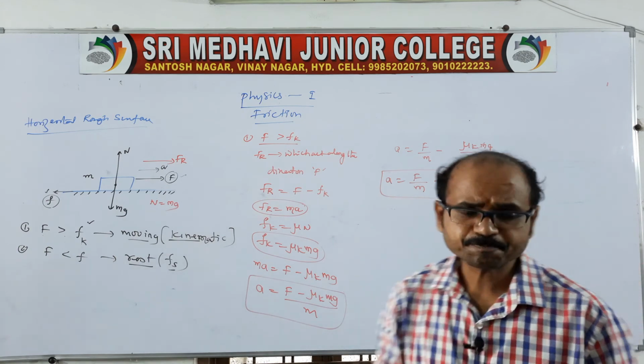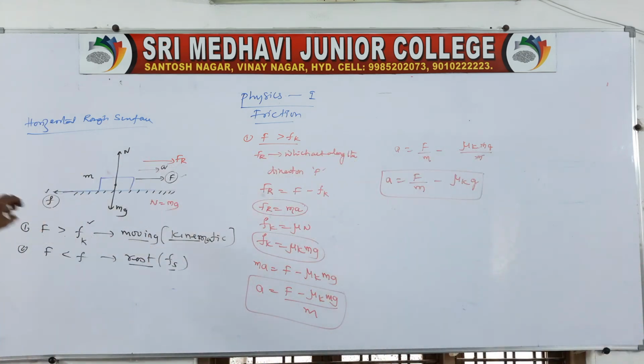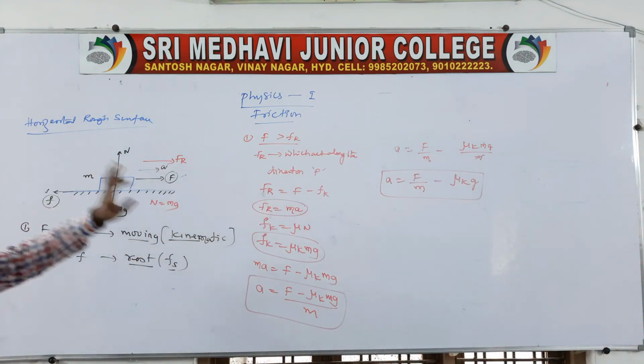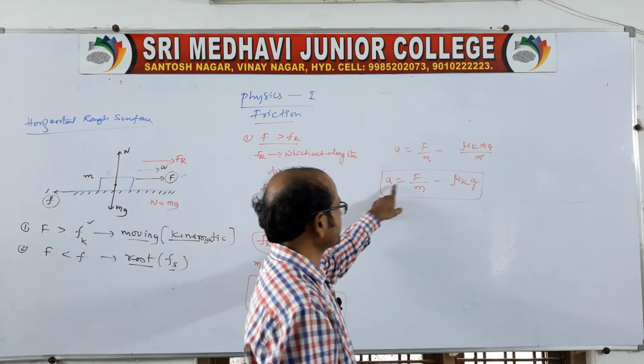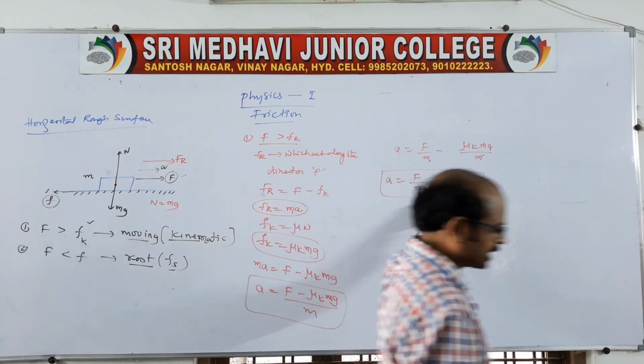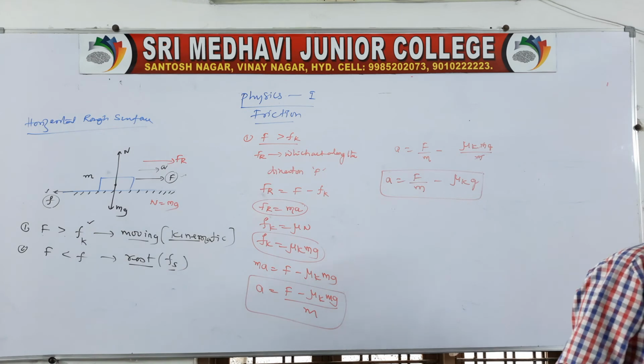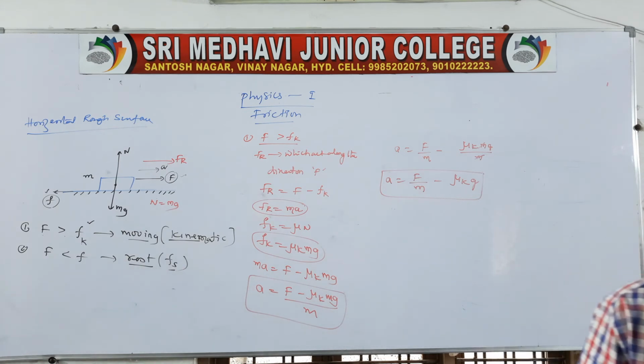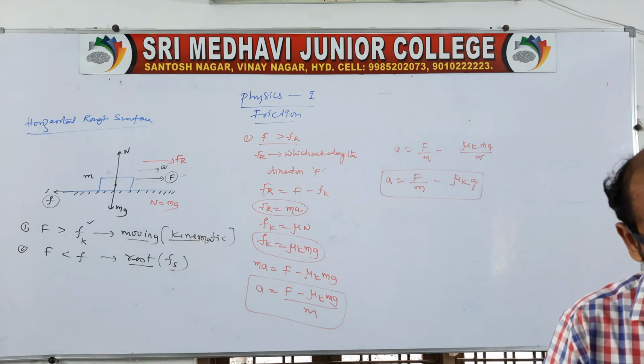When the block is placed on the rough horizontal surface, the acceleration of the block will be A is equal to F by m minus mu k into g. So this is the condition related to a horizontal rough surface, when the block is placed like this. Clear?